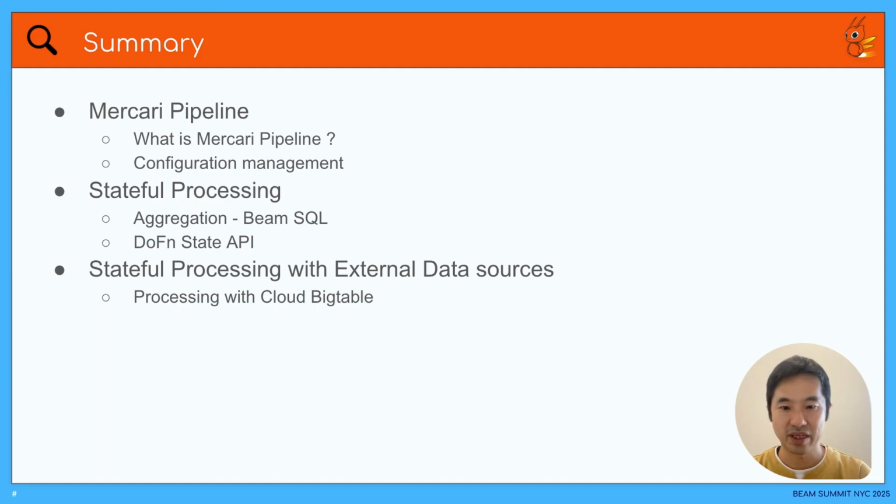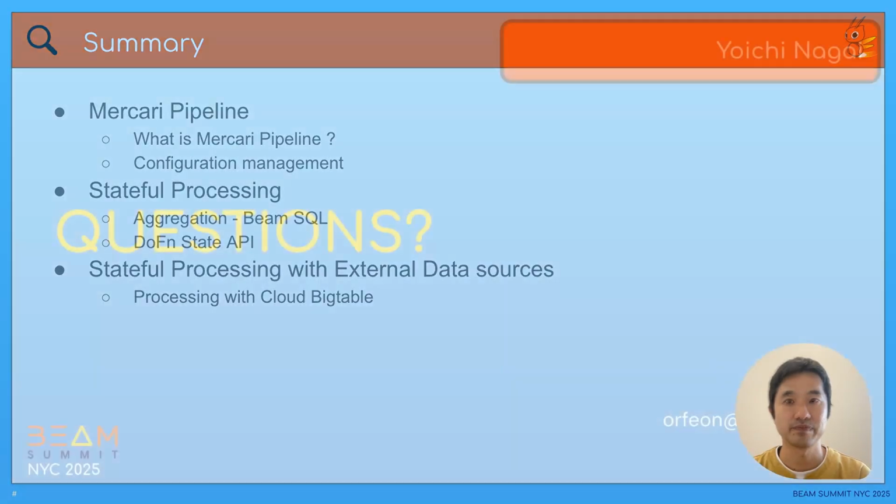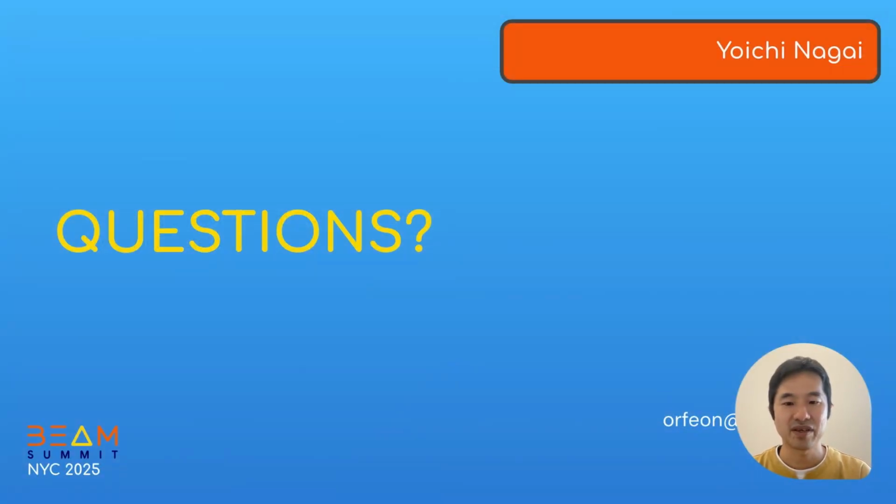We introduced the example of using aggregation and DoFn state API as a method for performing stateful processing with Apache Beam. We also introduced an approach that offloads state retention to an external data store instead of the pipeline processes. Mercari Pipeline is still under development as OSS. Some of the features introduced today have not yet been included in the OSS version, but we plan to introduce them in a near future.